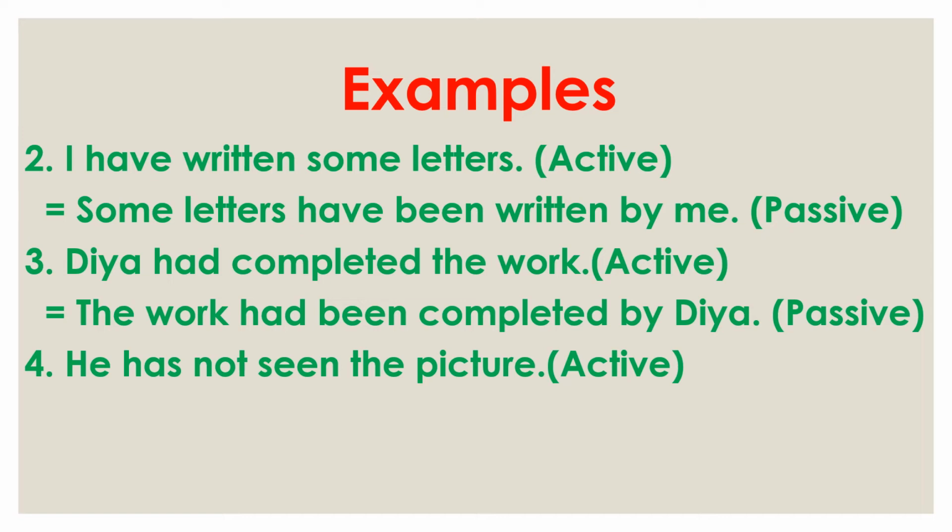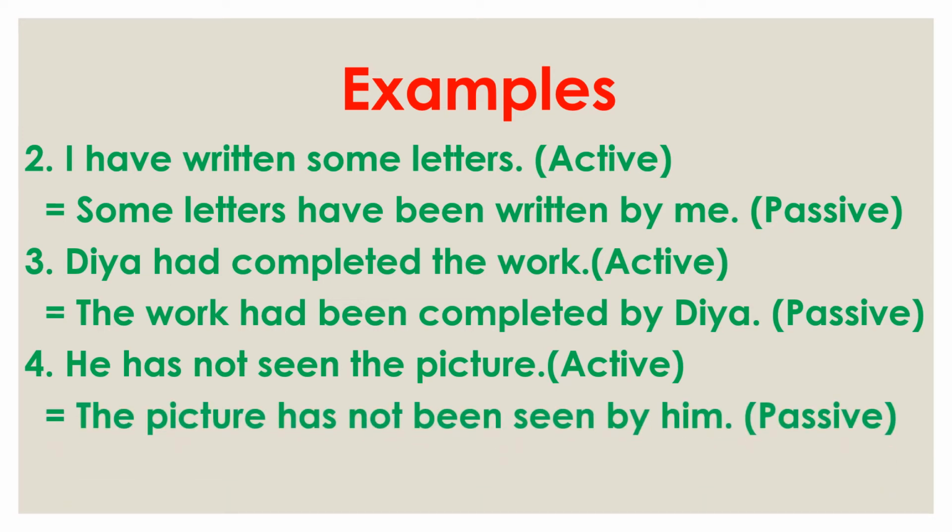Now see the fourth example. He has not seen the picture. He is the subject, has is the helping verb, not denotes negation, then seen is the third form of see, and the picture is the object. So at first we use the picture, the object, then we use has, and after has we use the negative word, that is not. Then we use been for perfect tense, then the third form seen, then by, then he changes into him.